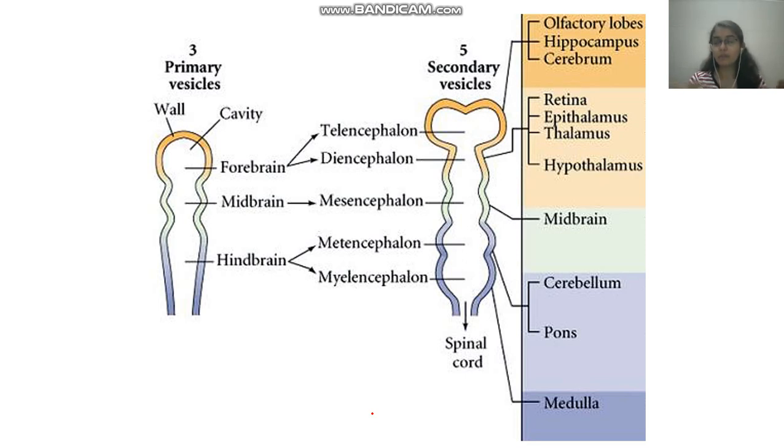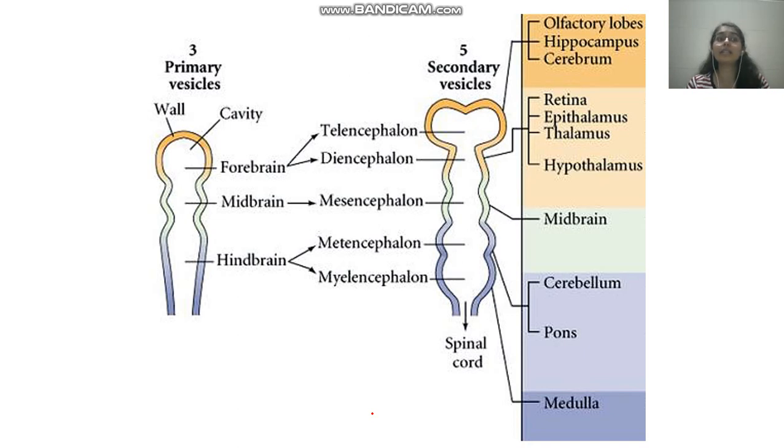Once the neural tube is formed, it will go anterior and posterior and fuse on both sides. The anterior pore fuses at around the 25th to 28th day, and the posterior pore will fuse by the 28th day. If the fusion does not take place, it will lead to deformities like anencephaly or spina bifida, and there are different categories of spina bifida depending upon what level the problem is at. So this happens around 28 days.